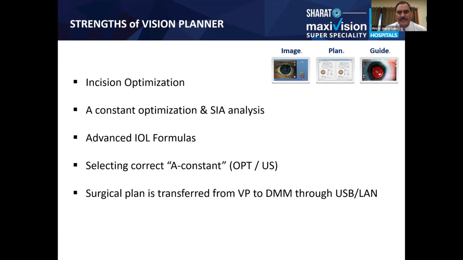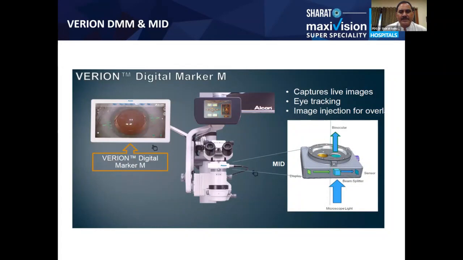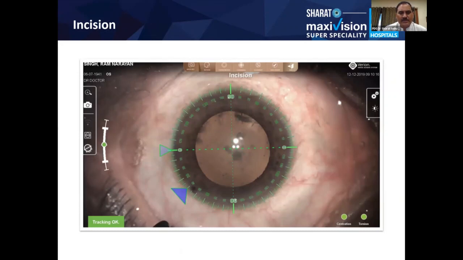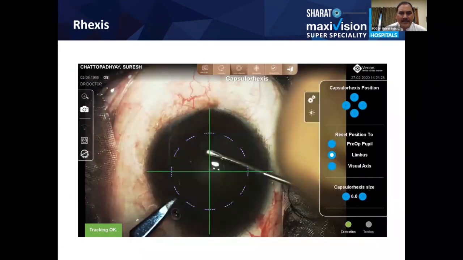Everything is there in this machine, and this is how it is being transferred into the OT. This is how it looks. First it tells you where exactly you have to give the incision. This is how it is. Then it gives you the size and the implantation site also. And then again, it gives you the size of the capsular axis, what you intended to do.